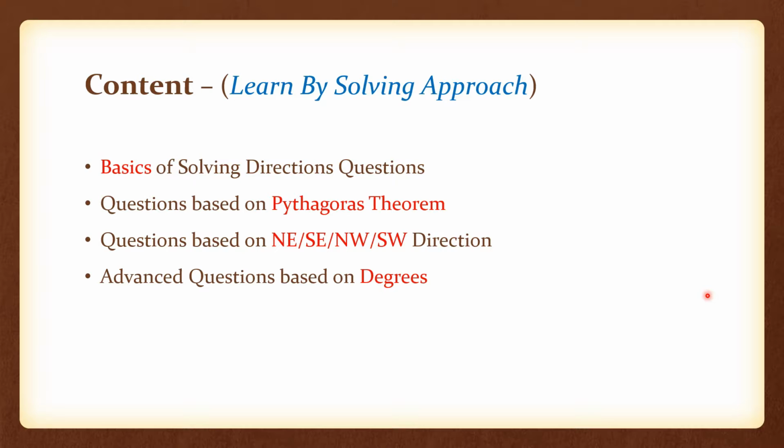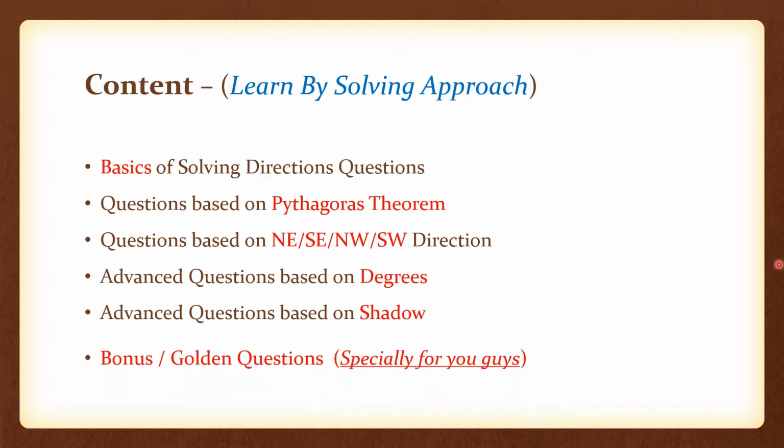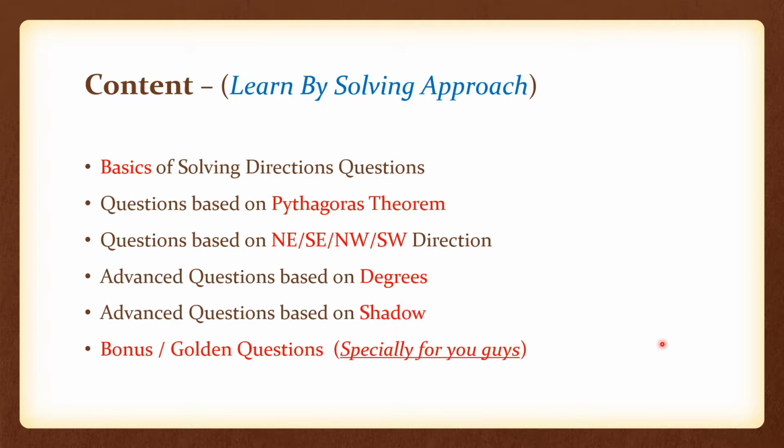And then we will be moving to our advanced section for this series, that is on degrees. And then we will be moving on to advanced questions based on shadow, which is very important. And last but not the least, I would like to give you some golden questions only for you guys so that you can get a clear picture of the entire concept of directions. Okay, so we have already completed our first part and now we will be moving on to our second part, that is the questions which are based on Pythagoras theorem.